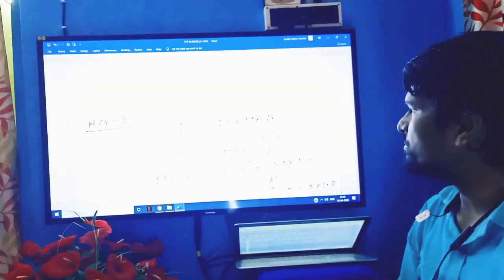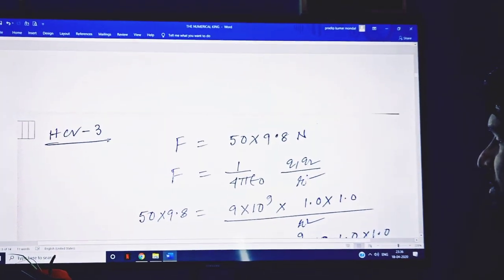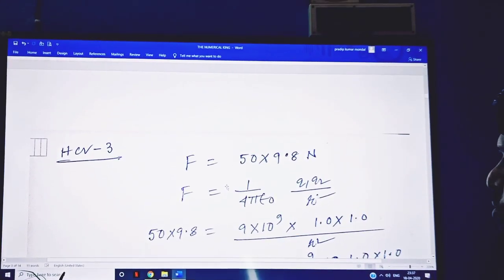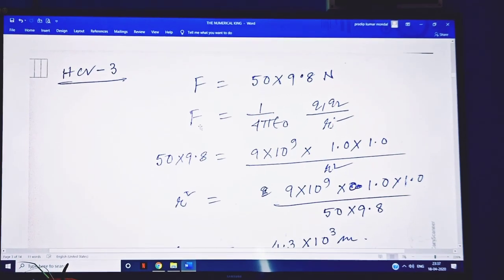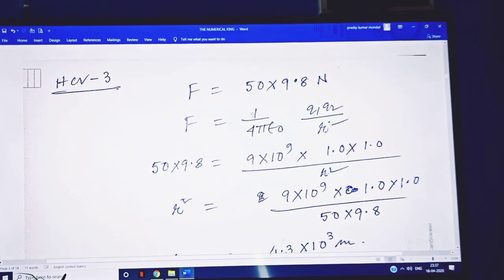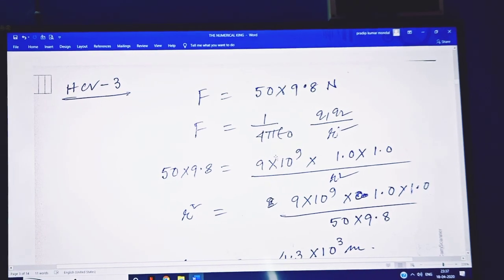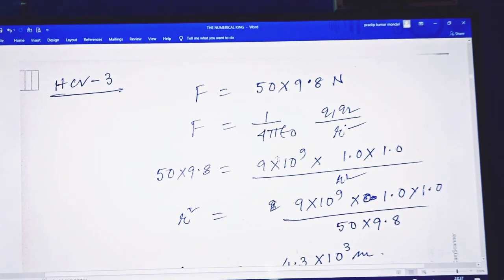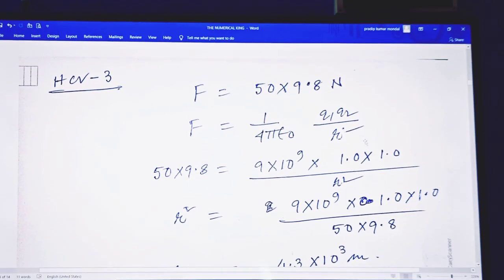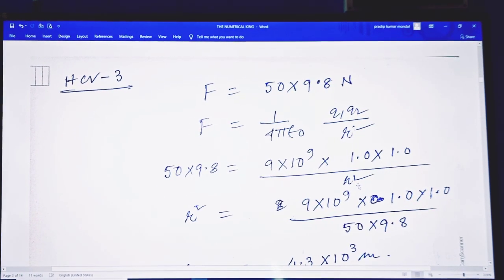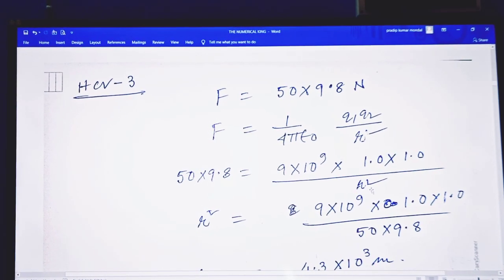So F equals 50 into 9.8 newton, and from Coulomb's law F equals 1 by 4 pi epsilon naught Q1 Q2 by R square. So F equals 50 into 9.8, and in place of 1 by 4 pi epsilon naught you put 9 into 10 to the power 9, into Q1 Q2, 1.0 into 1.0, by R square. Here you have to calculate the separation between the two charges.